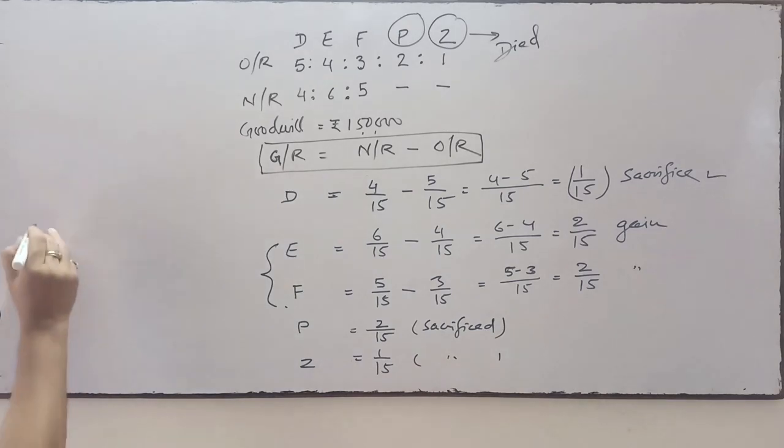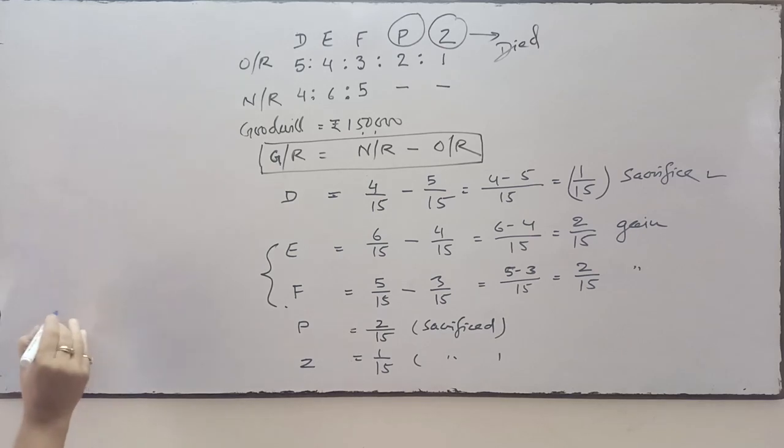The partner who has sacrificed, their capital account will be credited.